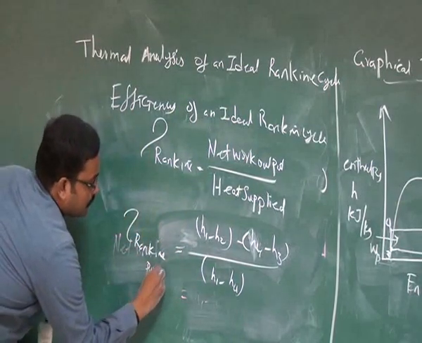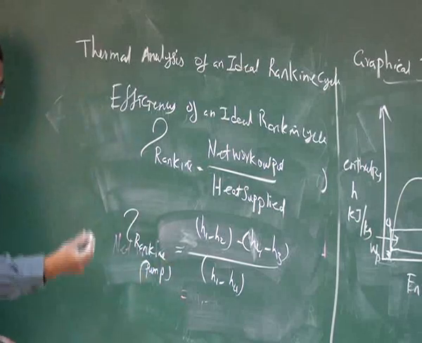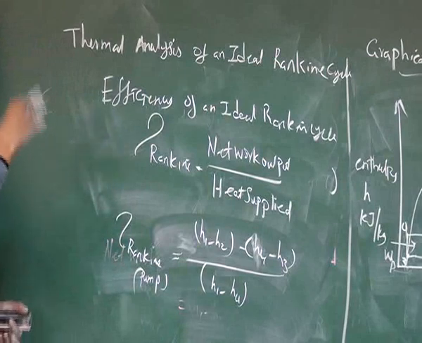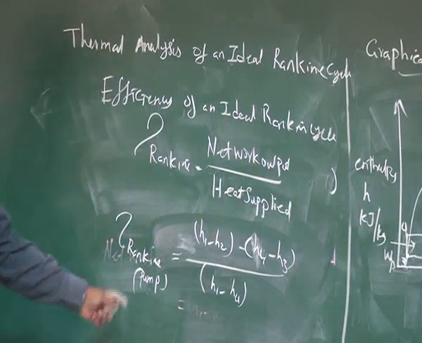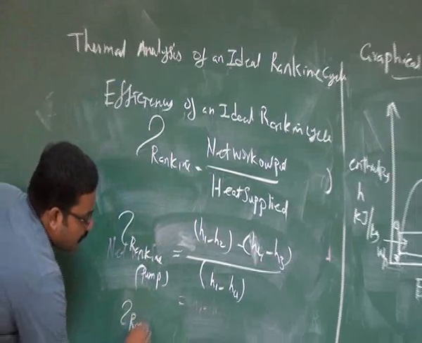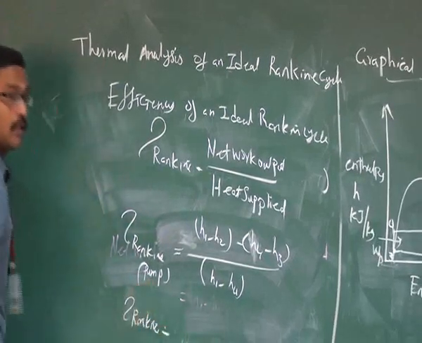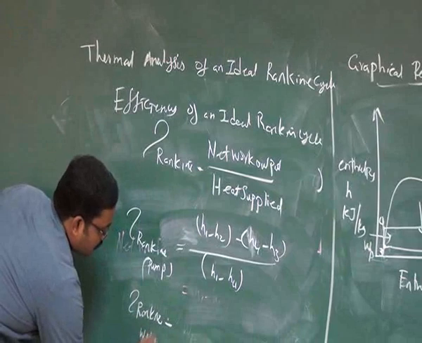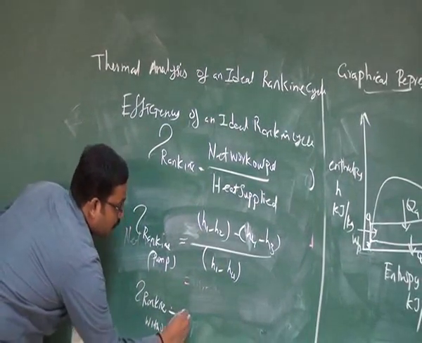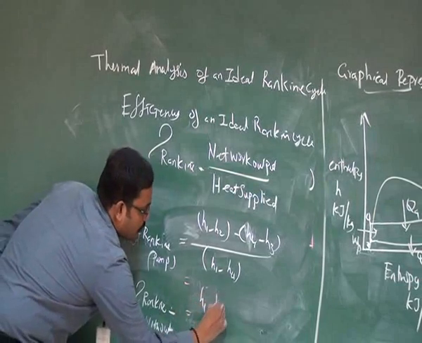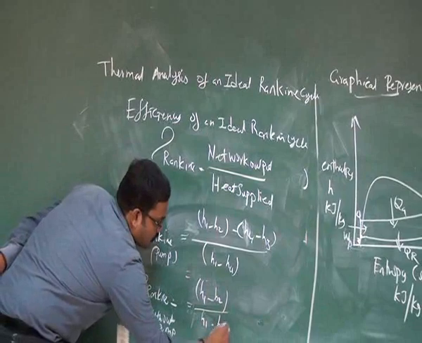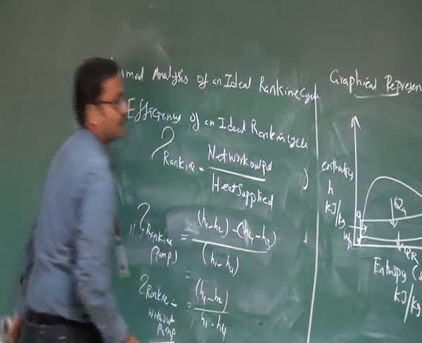If we are not interested in considering the pump work, because compared to the work produced the pump work is a negligible amount, we can eliminate the pump work. The efficiency of the Rankine cycle without pump work is H1 minus H2 divided by H1 minus H4. We can eliminate this term.